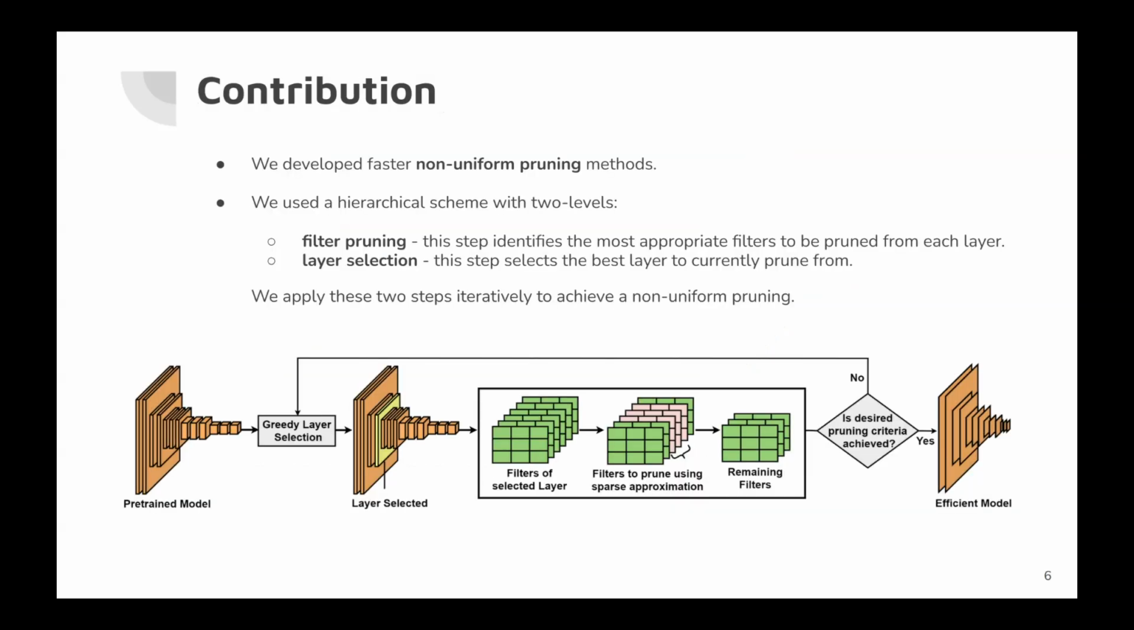Our key contributions are as follows. We designed a faster non-uniform pruning method, as different layers of filters may have different contributions to the overall network performance. We used a hierarchical scheme with two levels, where the first step is to find the most appropriate filters to be pruned from each layer and the second step is to select the best layer to currently prune from. These two steps are applied iteratively for non-uniform pruning.